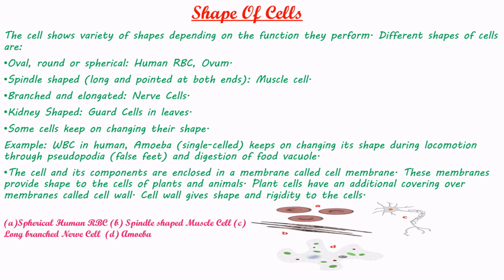Vacuole. The cell and its components are enclosed in a membrane called the cell membrane. These membranes provide shape to the cells of plants and animals. Plant cells have an additional covering over the membrane called the cell wall. Cell wall gives shape and rigidity to the cells.